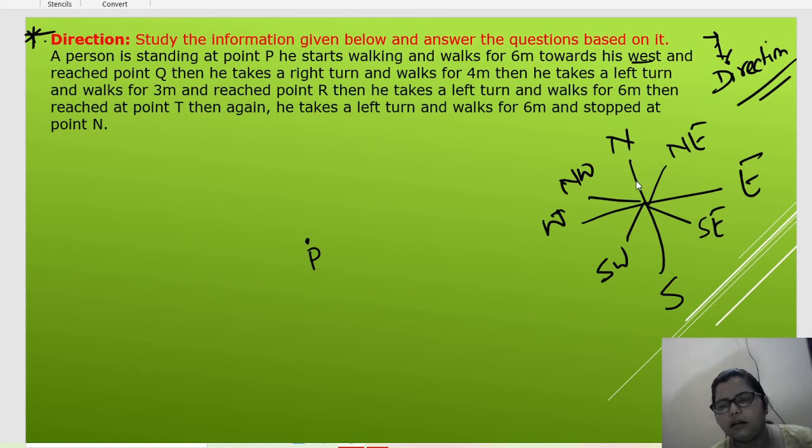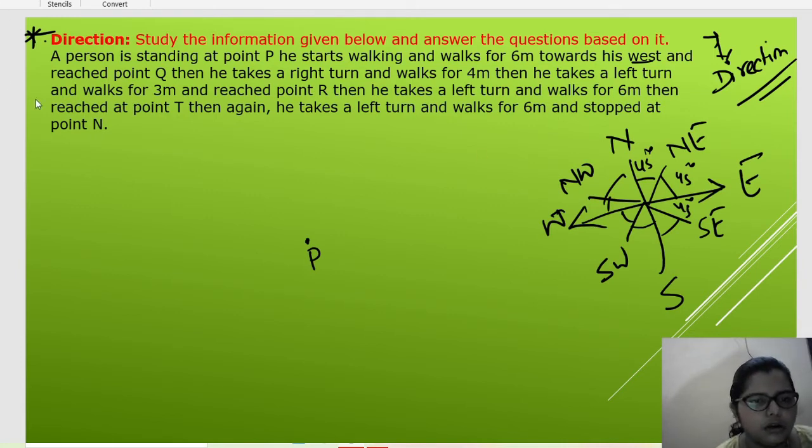Understand? And the angle between these is 45 degrees each. Okay? So if P stands here, then he goes in which direction? West direction.